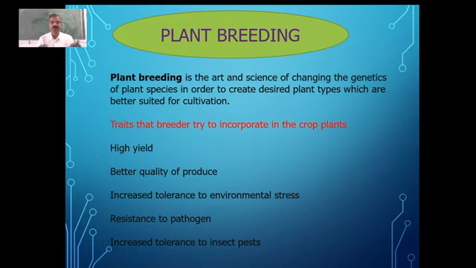Unknowingly started doing it during the process of civilization. And that resulted in some of the useful plants for them so that they can get the food which they want, or maybe to get cloth, or to get some of the other useful products